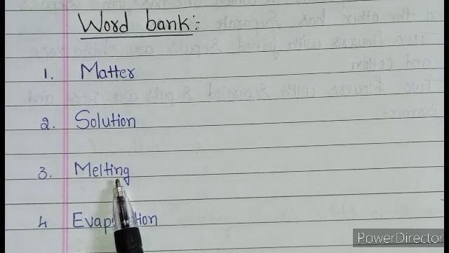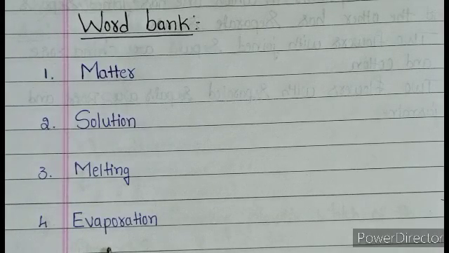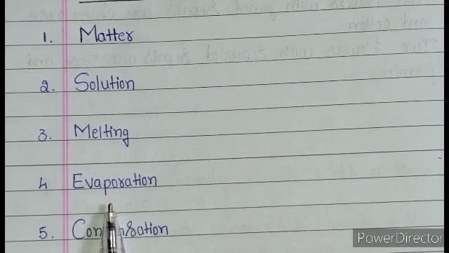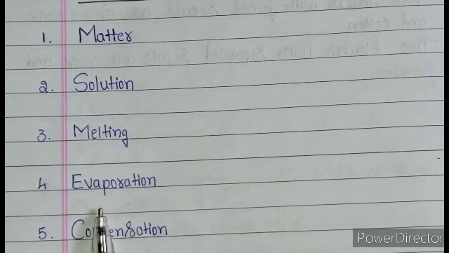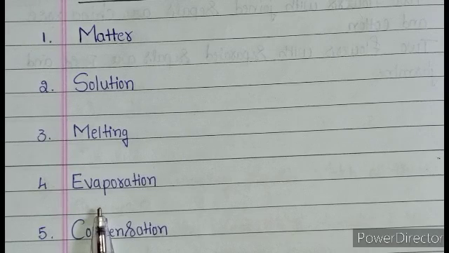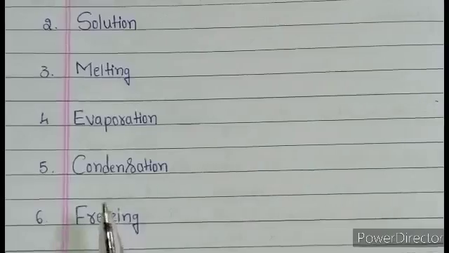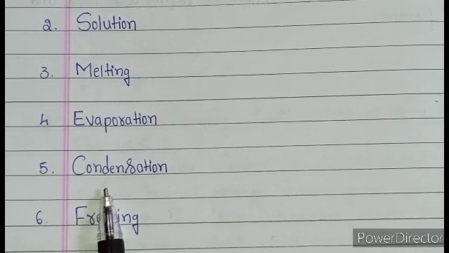The next keyword is evaporation. Evaporation is the process in which a liquid changes into a gas. What happens when water is heated for a long time? On heating, water turns into its gaseous form, called water vapor or steam. The process of conversion of a liquid into a gas is called evaporation.